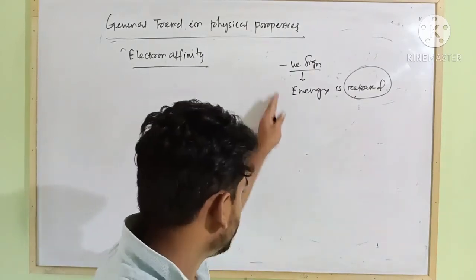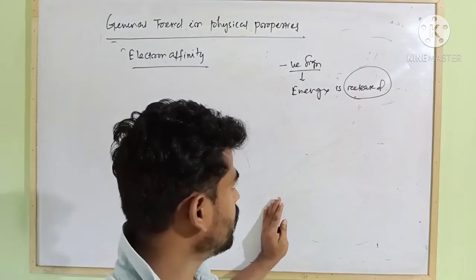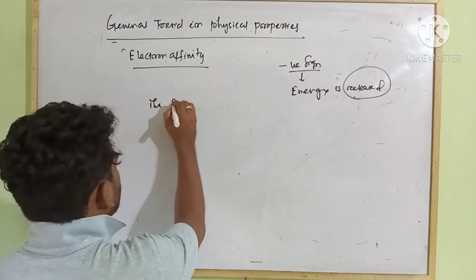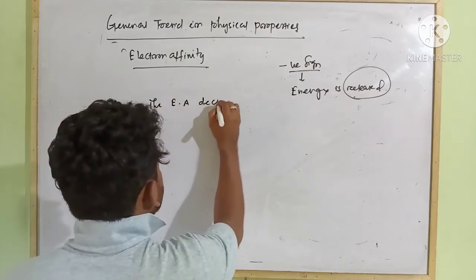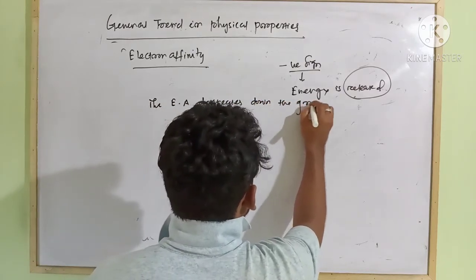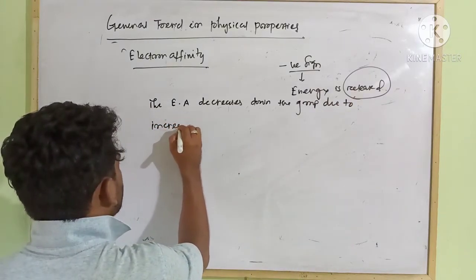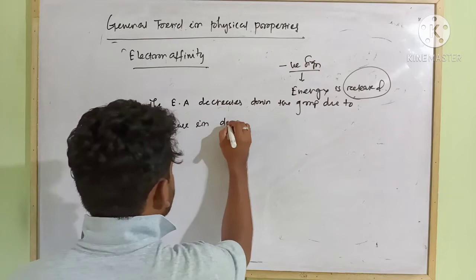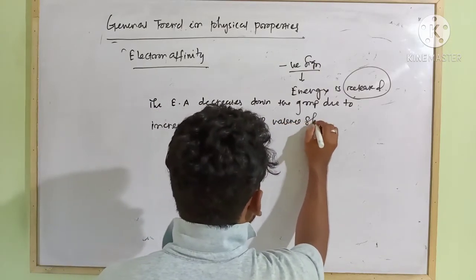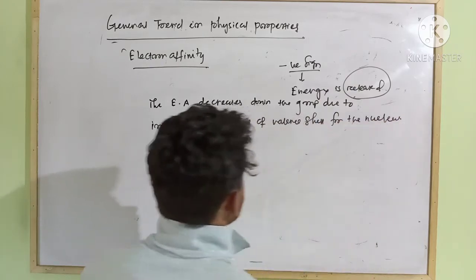So electron affinity decreases down the group due to increase in distance of valence shell from the nucleus.